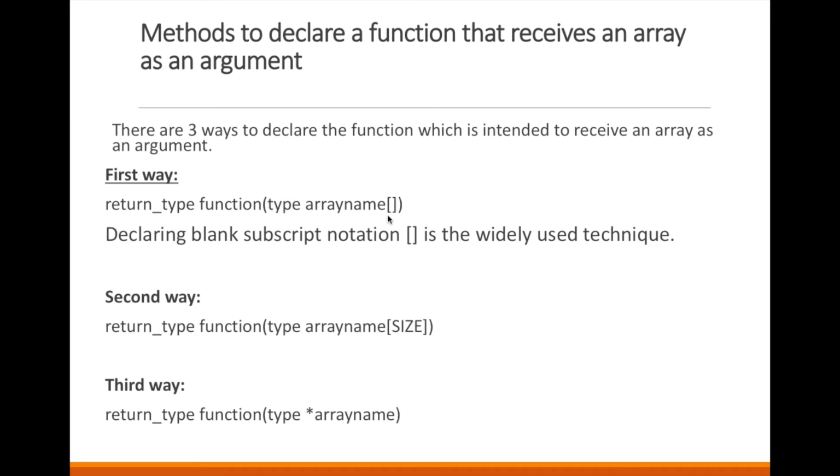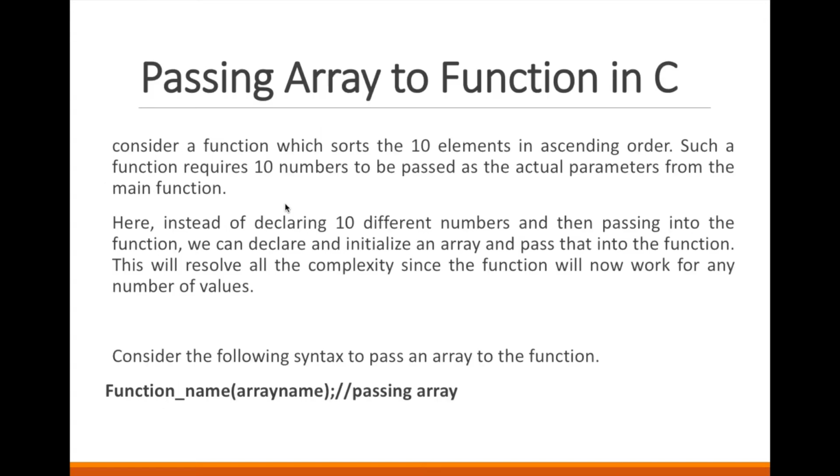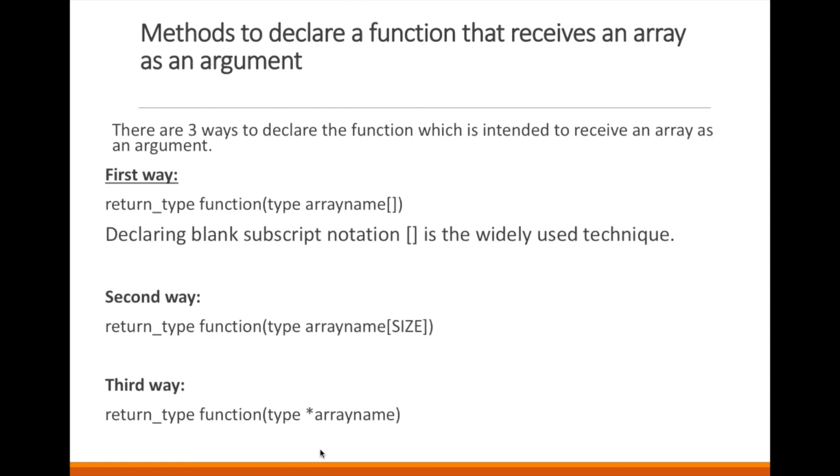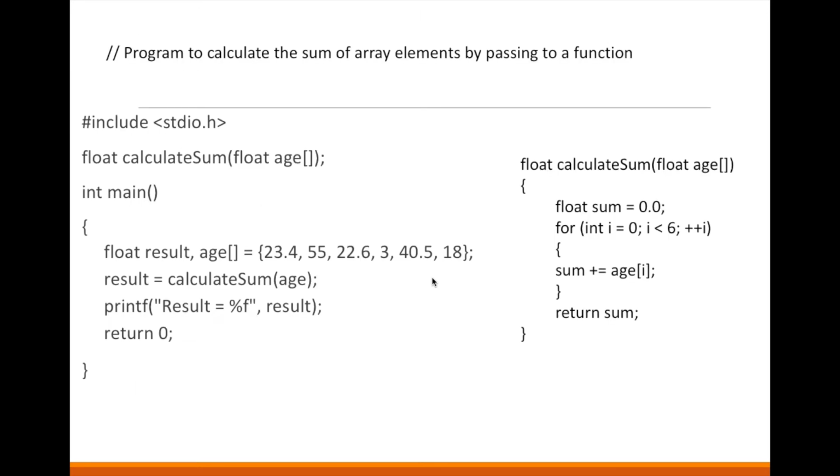This is known as dummy argument or formal argument. This is known as actual argument. This is function calling, this is function definition, or function declaration too. Okay, now we will see one example.